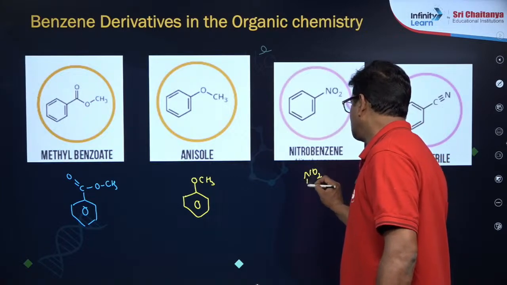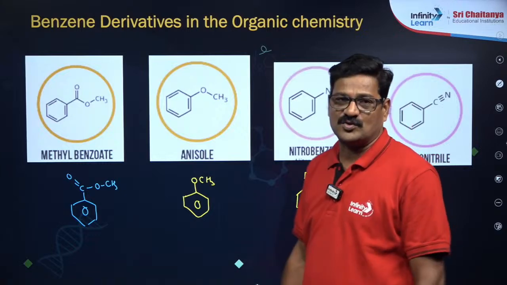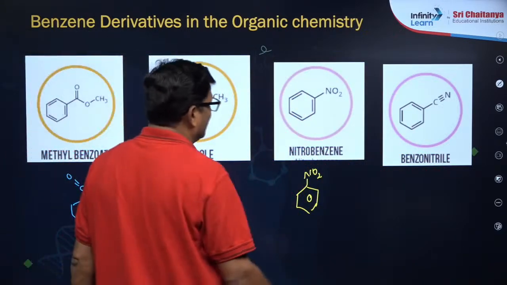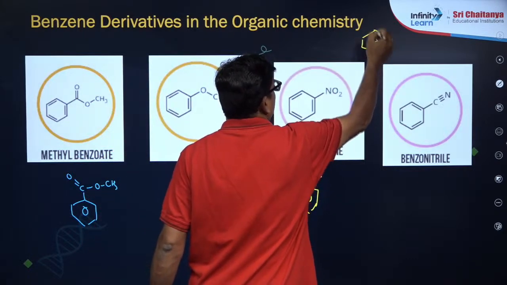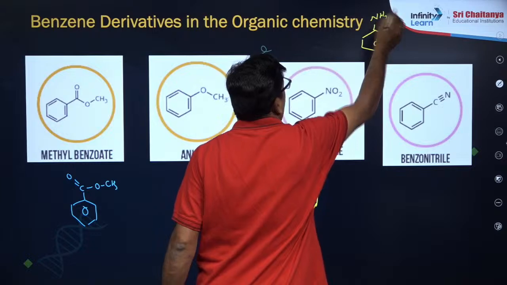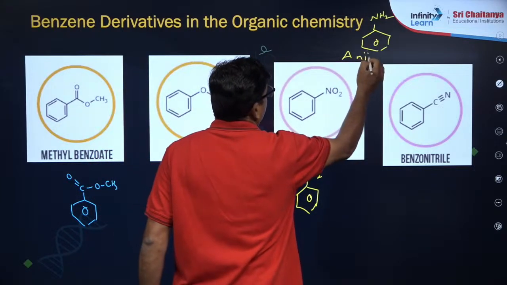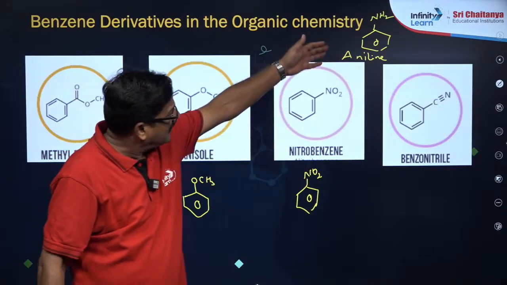Nitrobenzene. This nitrobenzene structure is like this. Its partner, who is it? Aniline. Who is aniline? This benzene with NH2 is called aniline. So many students confuse aniline and nitrobenzene.